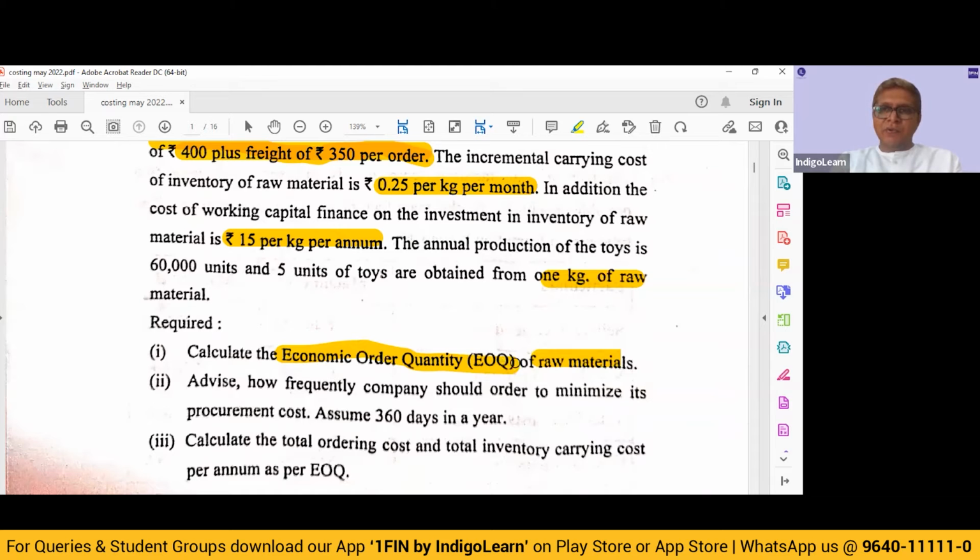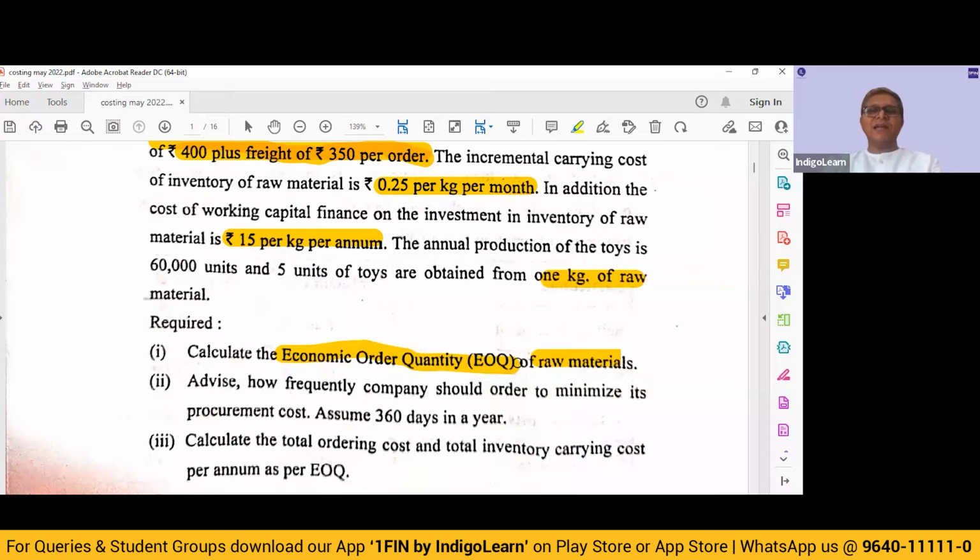See, once you compute the EOQ, whatever the economic order quantity we have got, it means the size of the order that we are going to place every time. So you take the annual requirement divided by the EOQ, you are going to get the number of orders that you are going to place. And once you divide 360 days by the number of orders, you will get the frequency. So this is also a simple, straightforward requirement.